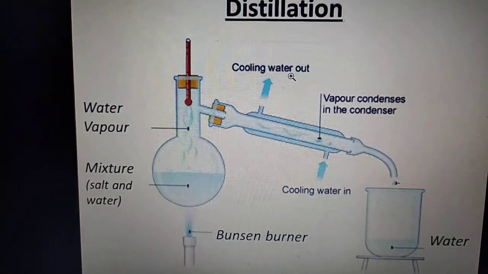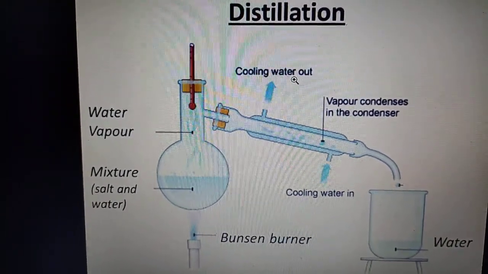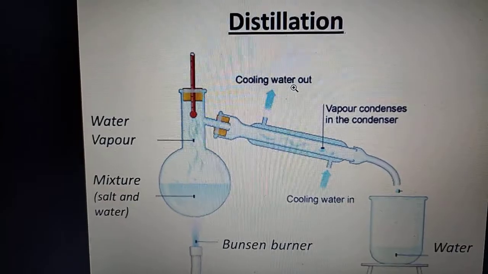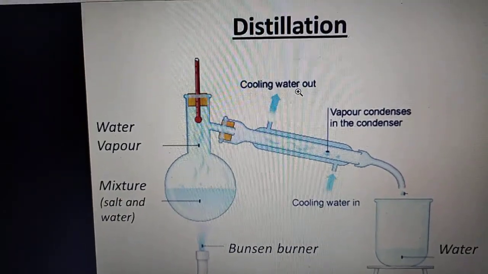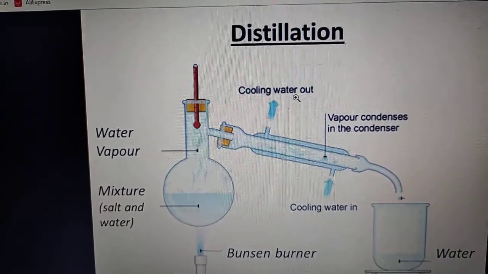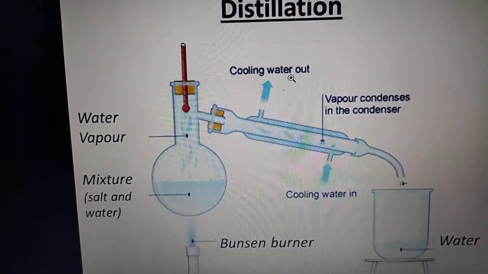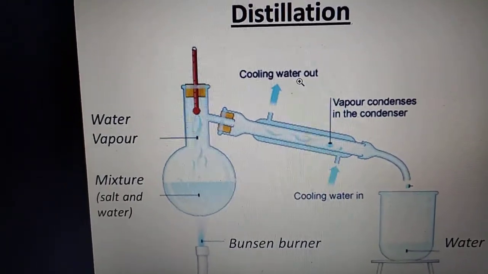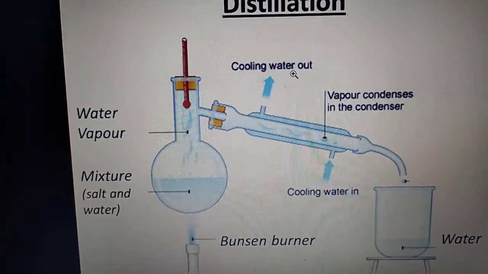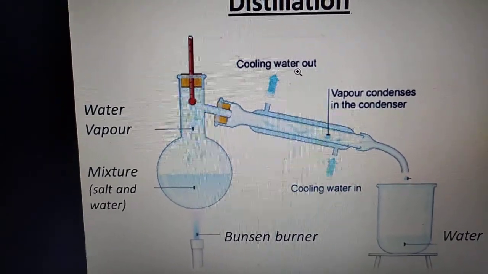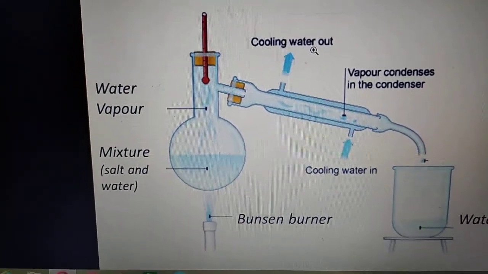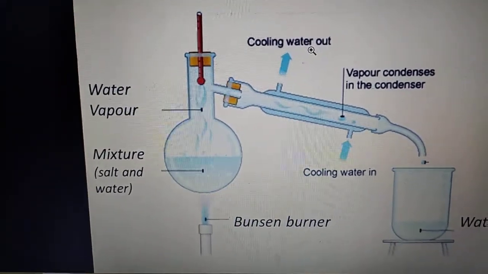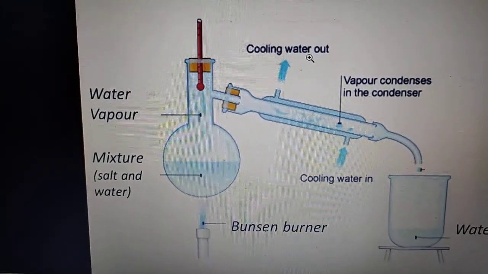Water vapor you can see here. Now this water vapor will pass through the condenser. When water vapor reaches the condenser, it will condense to give pure water. What is the purpose of the condenser?